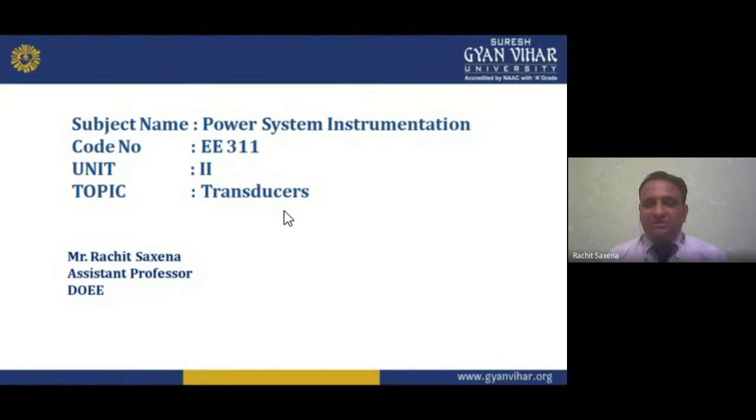If I want to convert one form of signal into another form, for example mechanical system into electrical system, then we have the transducer. I hope you will better understand power system instrumentation in my later lectures. But the main thing I want to tell you is that power system instrumentation is an important subject. Why is it important? Because we have an instrumentation part in it. Instrumentation comes from the word instrument, so we are talking about the instruments, the devices we use for measuring purposes. I hope you understand this.